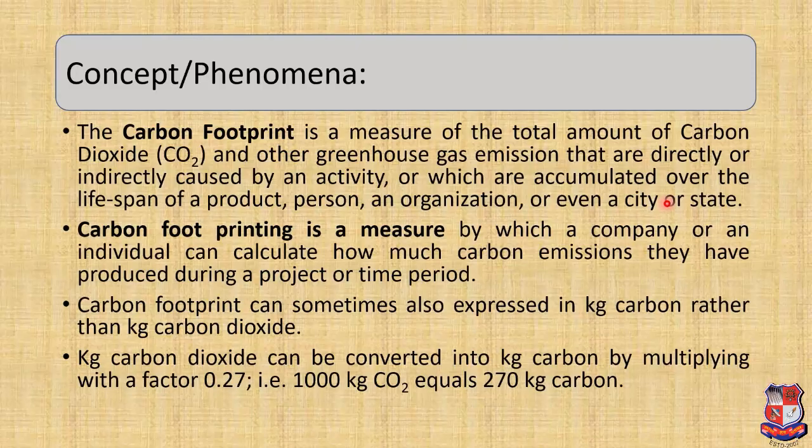In other words, we can say that a carbon footprint is a measure of the impact our activities have on the environment, and in particular the climate change.